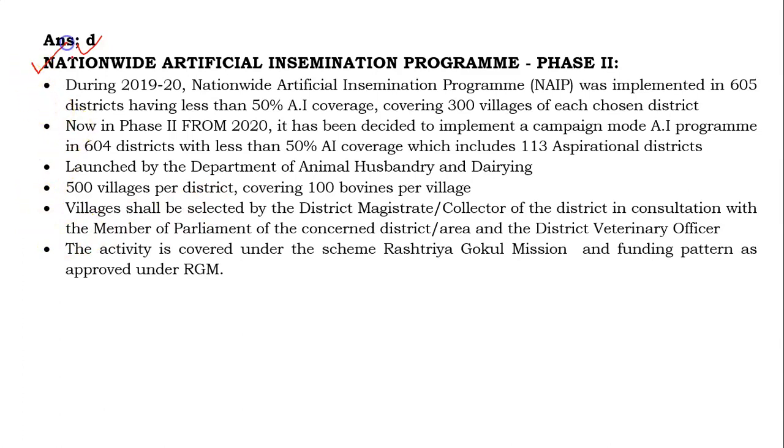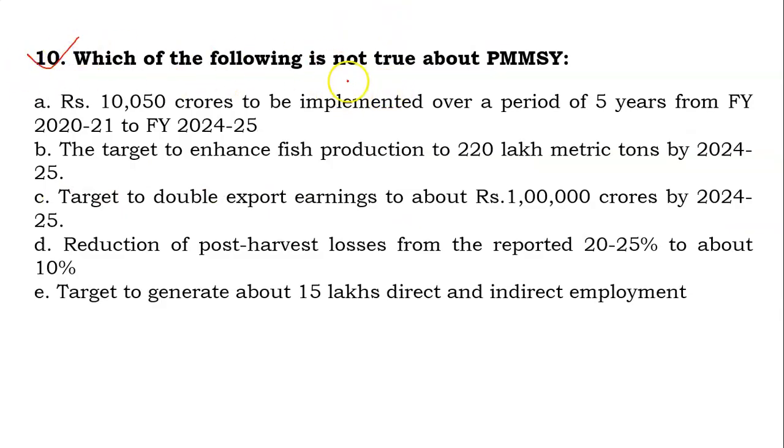You can see the various features of this nationwide artificial insemination program phase 2, but in our question it has been given that 500 villages per district will be covered, with 100 bovines per village. Per village 100 bovines, and the 500 villages per district will be covered under this nationwide artificial insemination program.